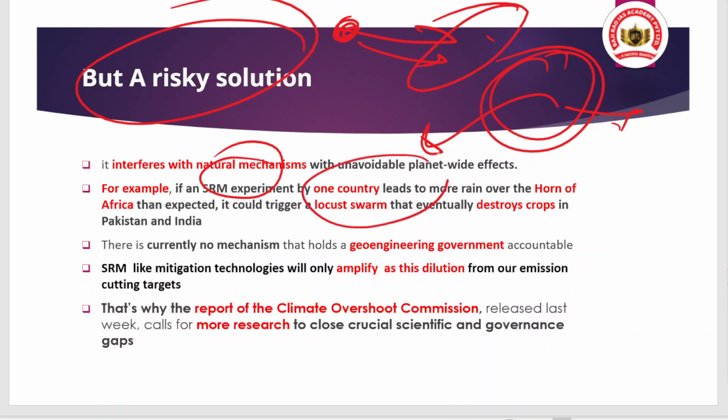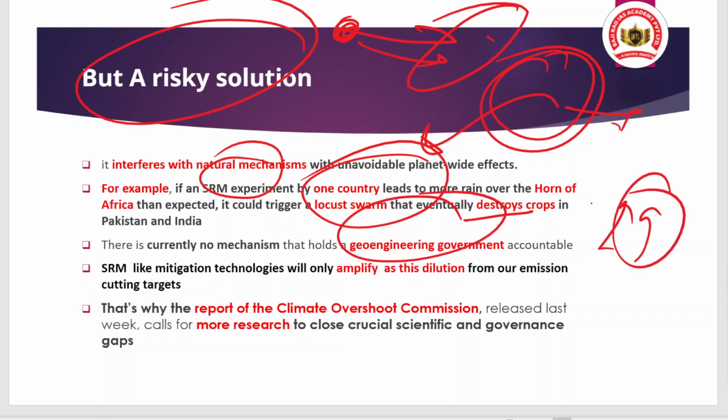So it may promote locust attacks in different countries, for example, and that may destroy the crops in countries like Pakistan, India. So that is the point you should care about. So this all comes under geoengineering. And also, if there is a repercussion, who will be accountable?